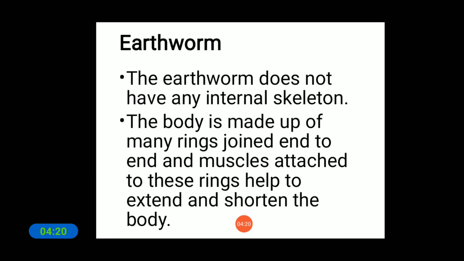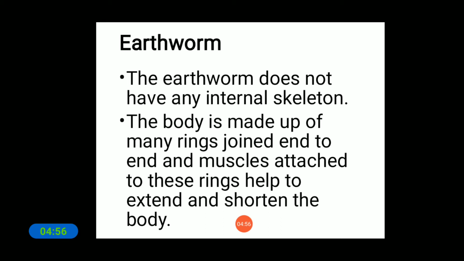Then what kind of structure does it have? Its body is made up of many rings joined end to end, and muscles are attached to these rings. The attached muscles help to extend and shorten the body. It can make its body long, and it can also make it short.